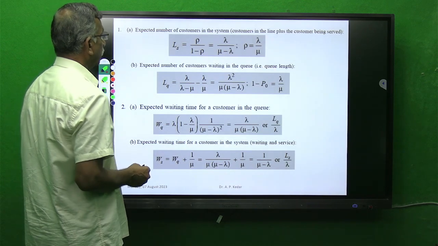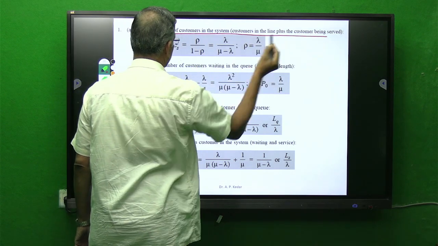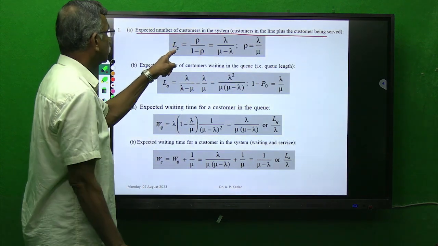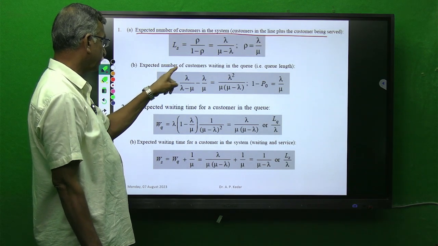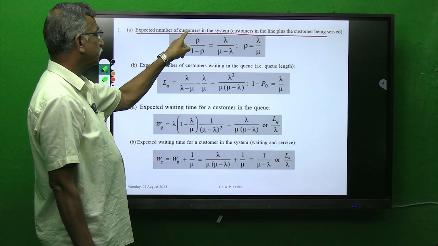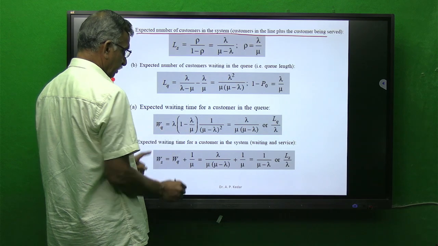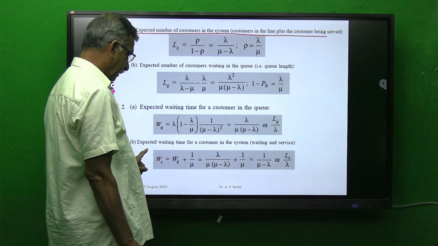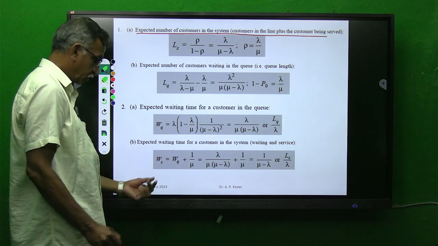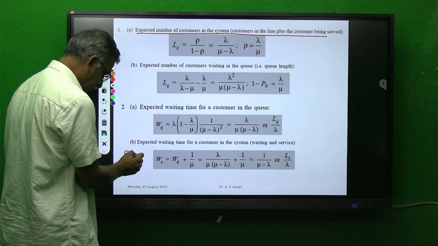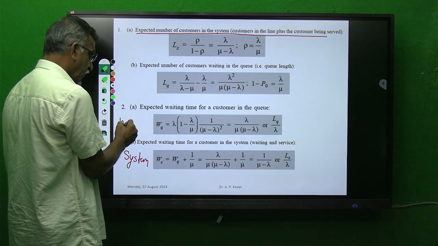In the last slide we have studied the notation: this is the average number in the system, this is the length of queue, the number of customers in the waiting line, this is in the system, expected waiting time for queue, this is referred to as TW bar also by some authors, and expected customers in the system, this is for the entire system. This relation is for the system, and this is for only the waiting line.